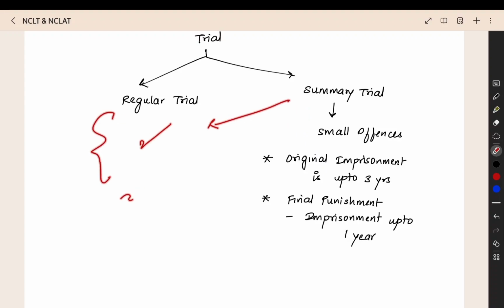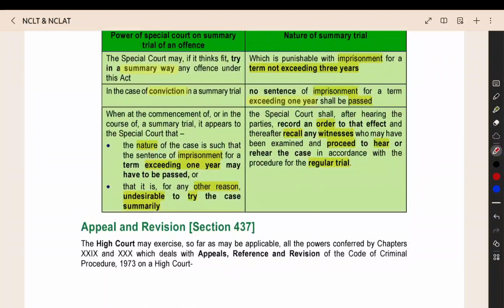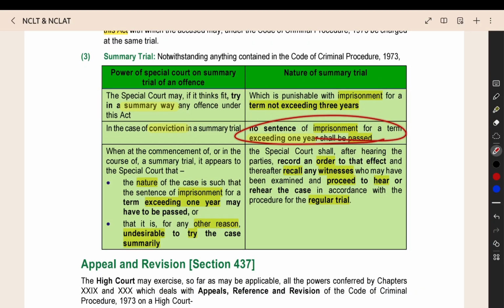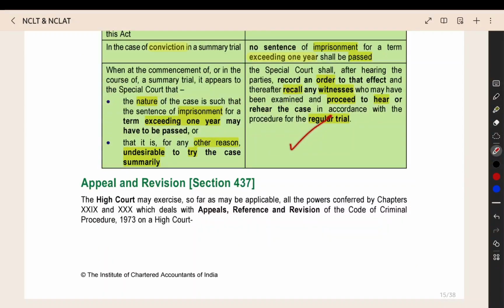In a regular trial there is no maximum limit for imprisonment and all. So that is also given here. Summary way: original imprisonment up to 3 years, final punishment they will give a maximum of 1 year only. If they think that it is not proper, they will send it to the regular trial.